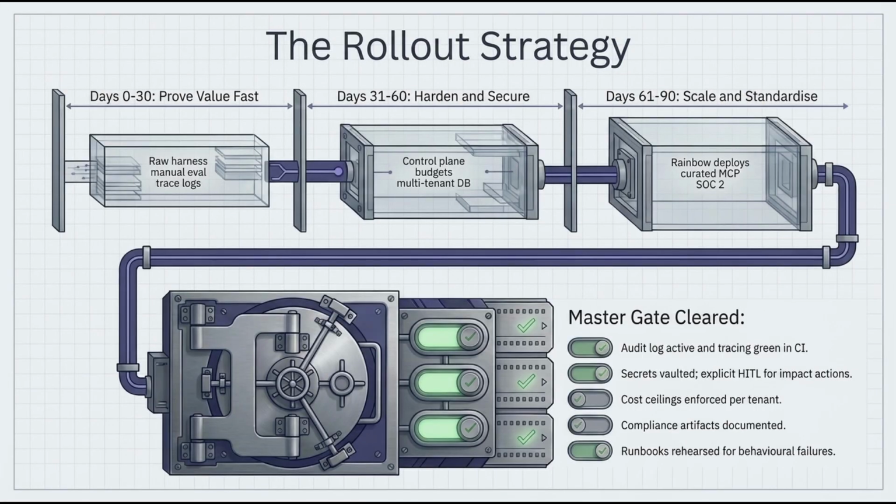The rollout follows a 3-phase plan. Days 0-30, prove it: one high-value use case with basic sandboxing and evals. Days 30-160, harden it: add the control plane, isolation, budgets, and security reviews. Days 60-190, scale it: implement rainbow deploys, failover, and close compliance gaps.